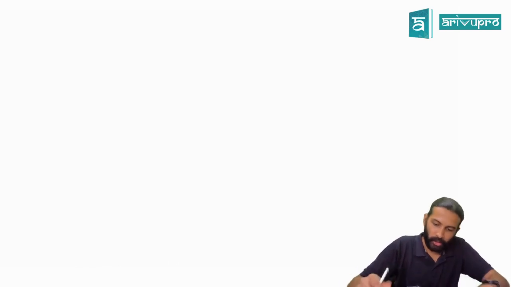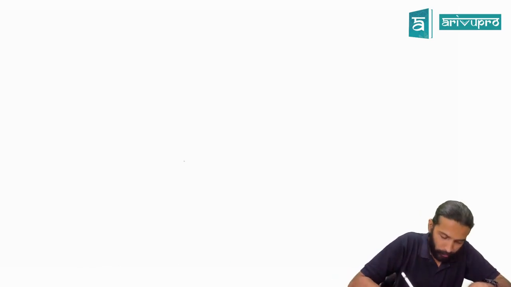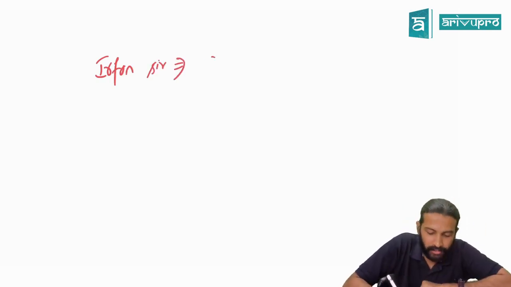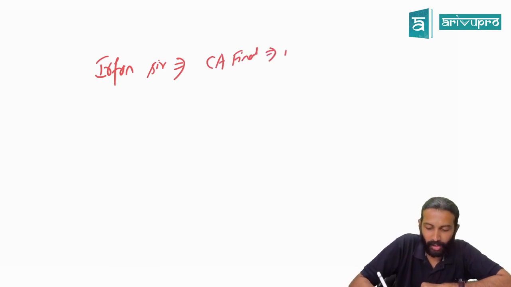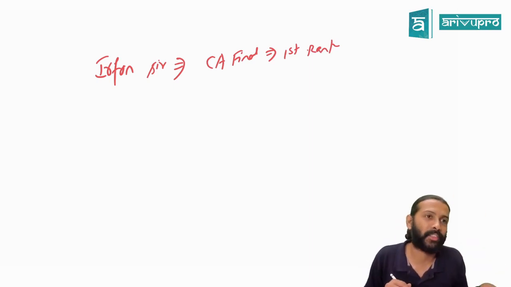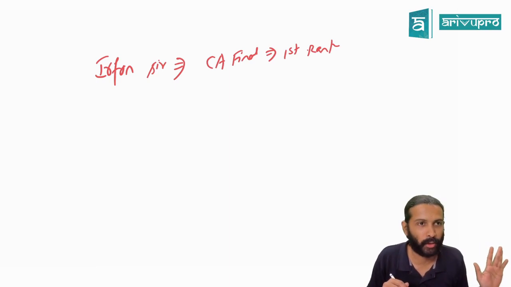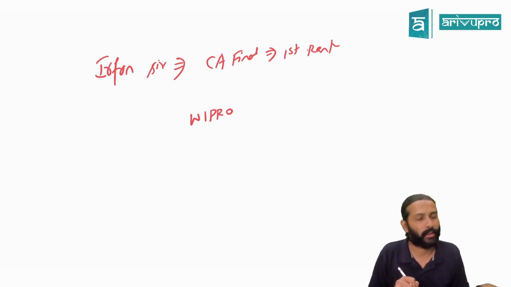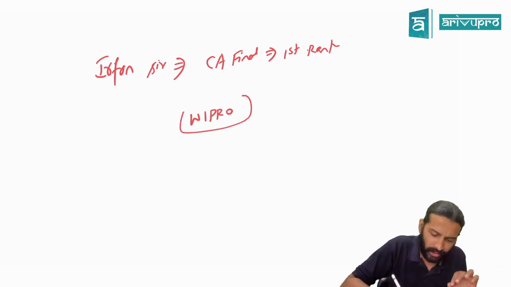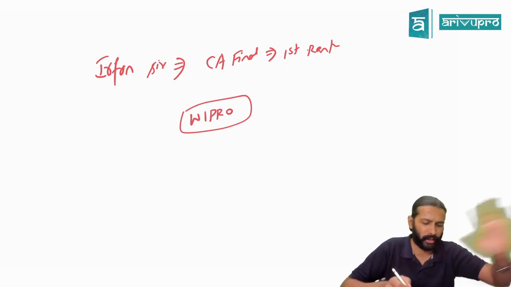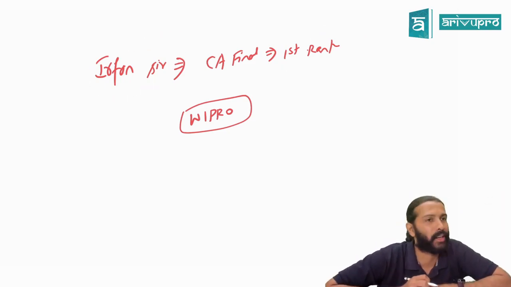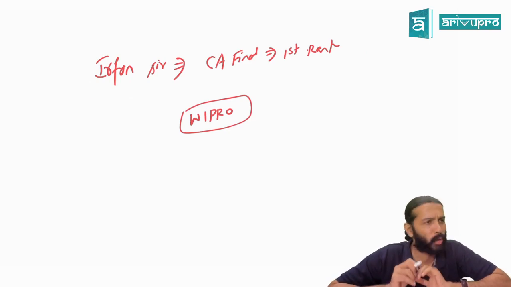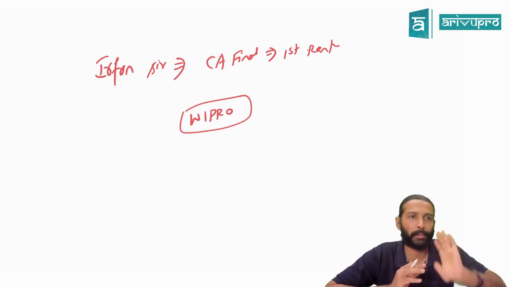Suppose we take Irfan. He cleared CA final, sir. Congrats. Wait, he got first rank also. Now you congratulate him. So he cleared the CA final syllabus with first rank. There is a company known as Wipro. They were telling, sir, we want that candidate who secured first rank in CA final. So they made an offer to Irfan: please come and join our company. You have cleared your CA and we were looking for such candidates. You fit in the role perfectly. Please come and join.